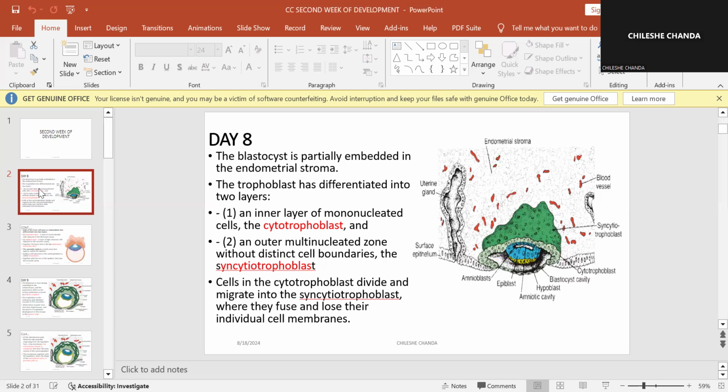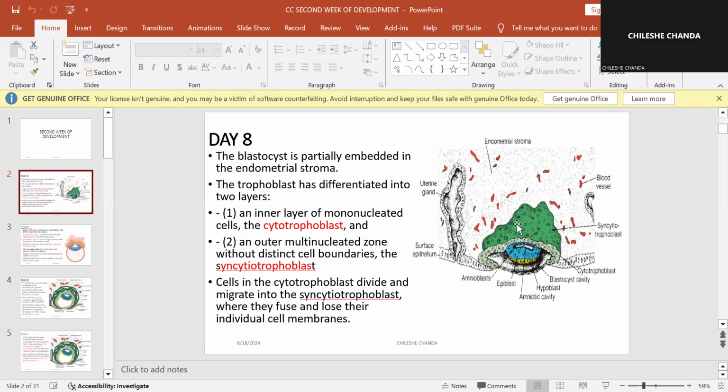Okay, so now this whole thing, which has these cells surrounding the fluid, we said this is the blastocyst, with the cells that will become the future embryo, which is the embryoblast. And then around this embryoblast, we have these cells that will become the future placenta. And this we said is known as the trophoblast.